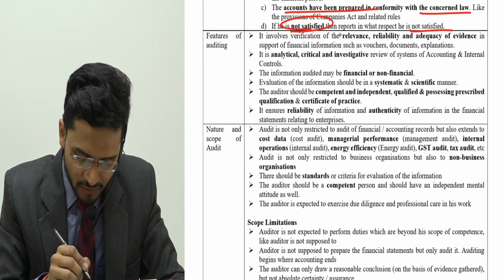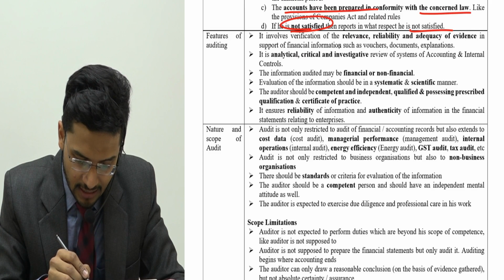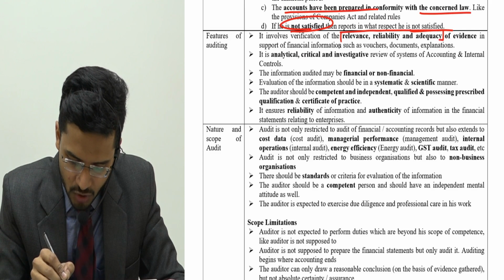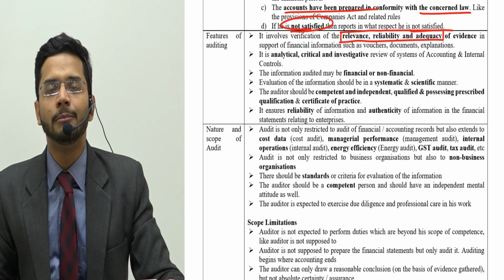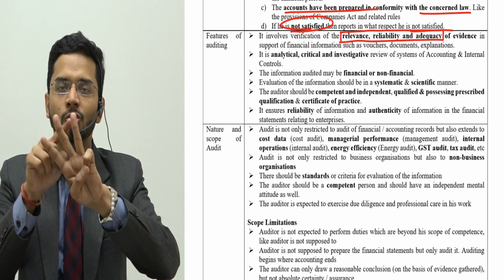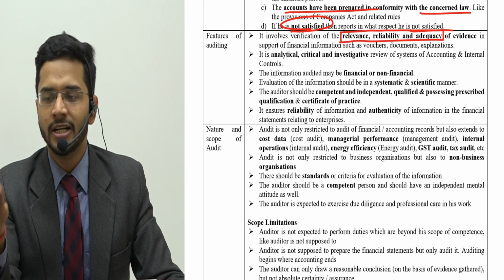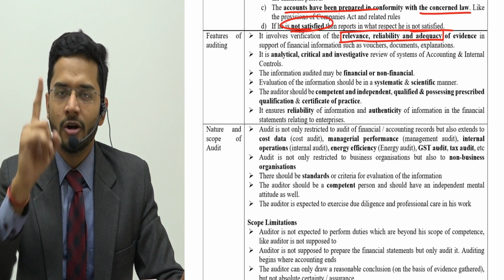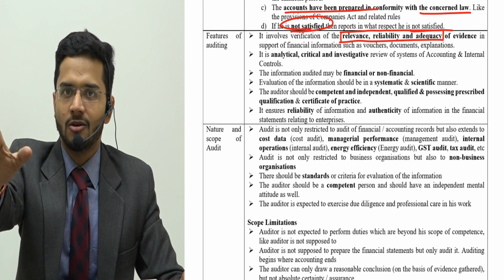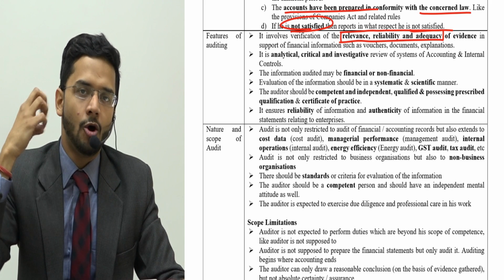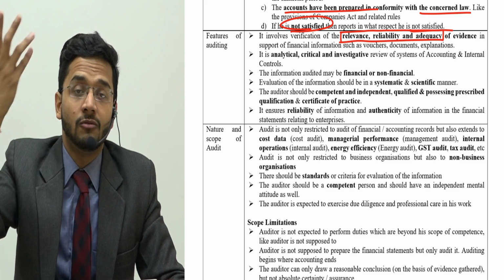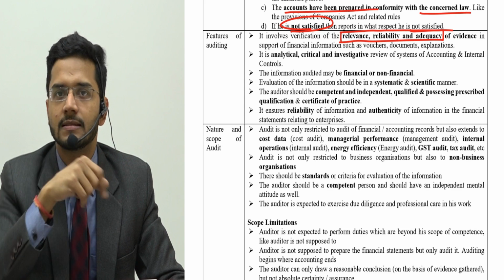Features of auditing. A very important feature of auditing is that the evidence which is collected should be relevant, reliable and adequate. These are the three words used for evidence. Audit is based on evidence. Number one, the foremost feature of audit is evidence. Audit is not based on hearsay. Audit is not based on what you think, what you feel. No, it's based on evidence.